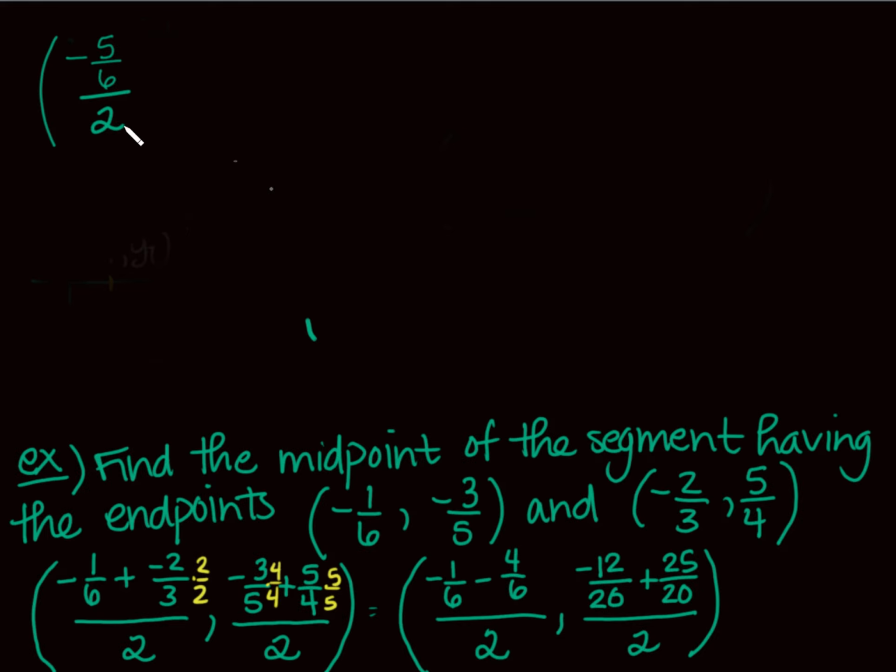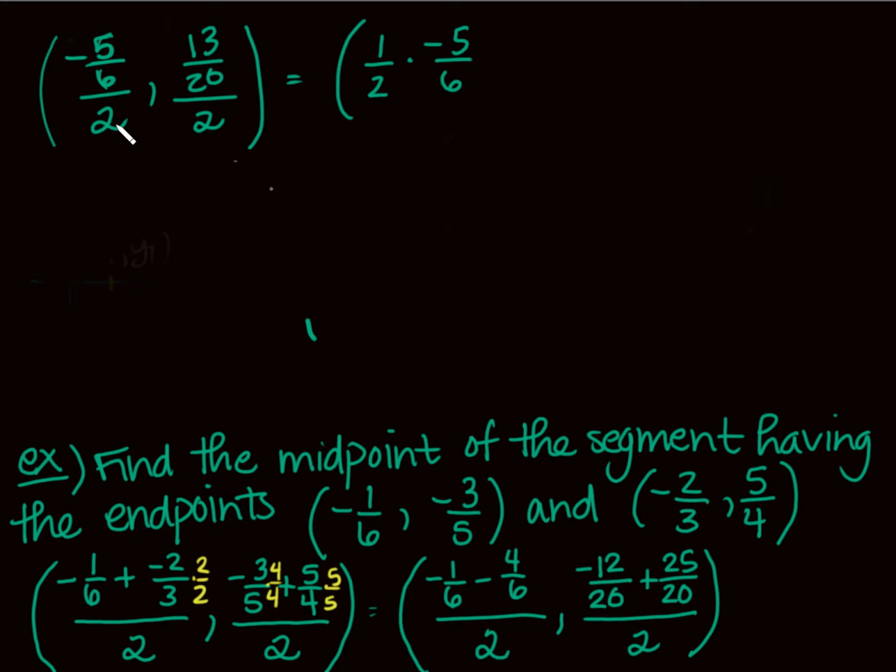Negative 5/6 over 2. And then here, 12/25 minus 12, I think it's 13. So I'm going to have 13/20 all over 2. Now, if this is starting to freak you out because of these complex fractions, totally understand. What is this the same as? This is the same as 1/2 times negative 5/6, right?